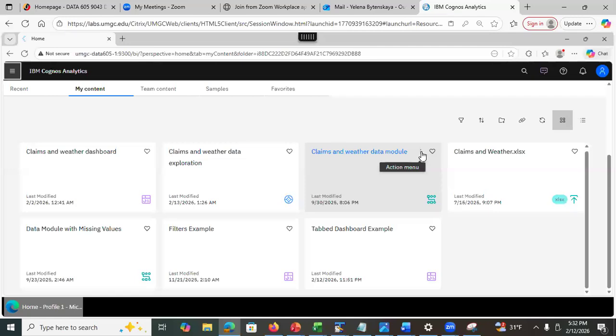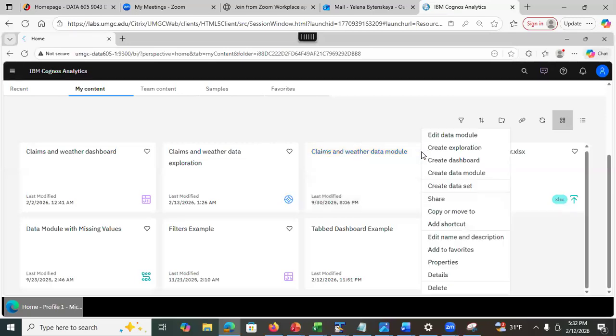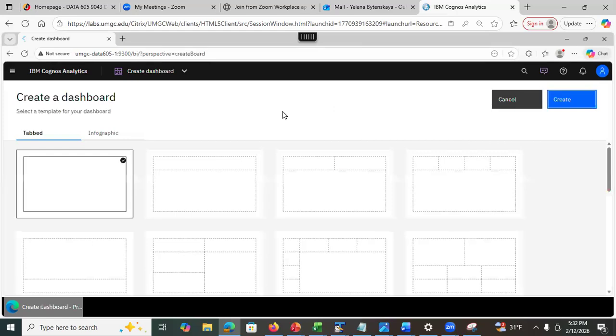So here's my claims and weather data module. I know that this is the data that I want to use to create my dashboard. Why do I need to make my life complicated? Why don't I just go here, click on this menu, and select create dashboard? If I do it, it will automatically pick up the data that I want to use for my dashboard. Isn't that nice? Okay, but wait a minute, there are two types of dashboards.